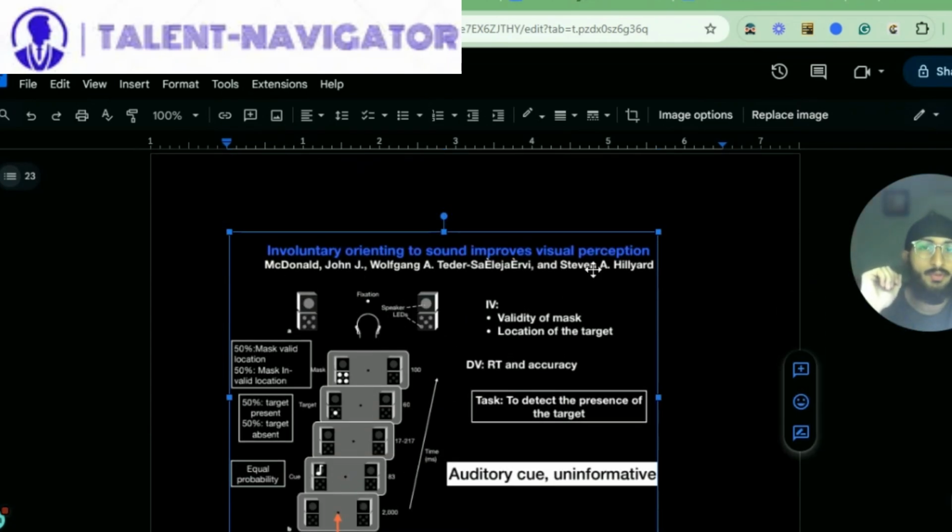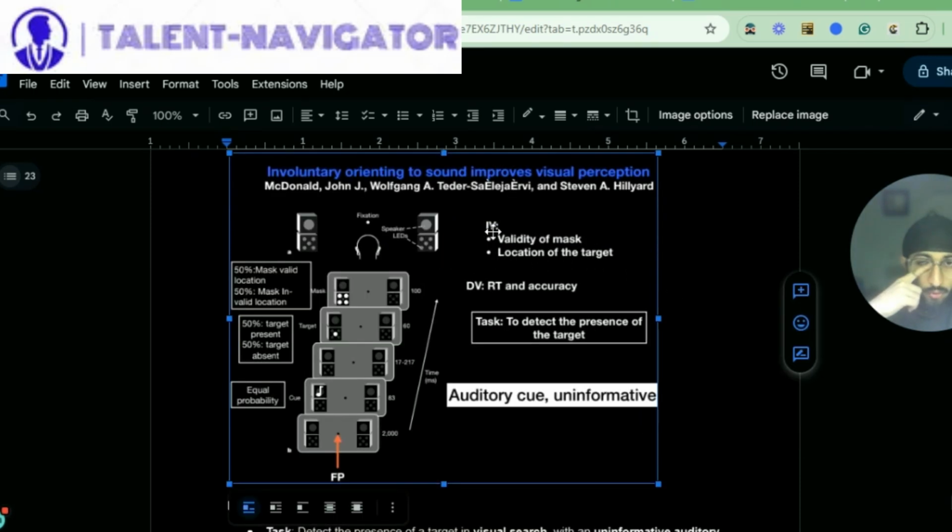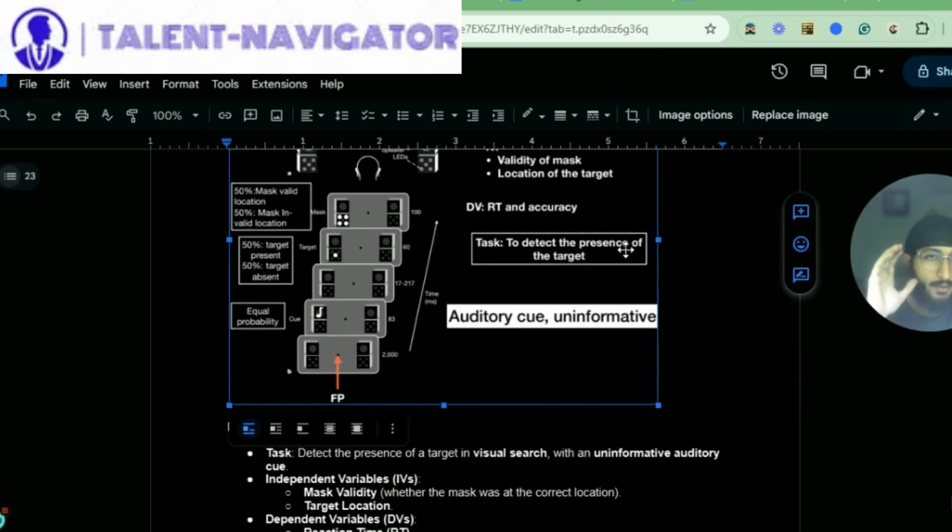So now we move on to our next slide, which is involuntary orienting to sound improves visual perception. This was a study done by McDonald, John J., Wolfgang A., Tedder, Elijah Irvi, and Stephen A. Hilliard. So what is IV here and DV? IV stands for independent variable, DV stands for dependent variable. These are the dependent variables: reaction time and accuracy. Independent variables: variety of mask and location of target. Task: to detect the presence of the target.